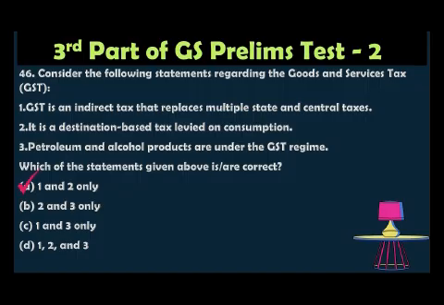The correct answer is option A, 1 and 2 only, because GST is an indirect tax. That is correct. It replaces multiple state and central taxes, and statement 2 is also correct because the destination-based tax is levied on consumption. So this statement is also correct. Statement 3 is wrong because petroleum and alcohol are not included under GST. They remain under state taxation.